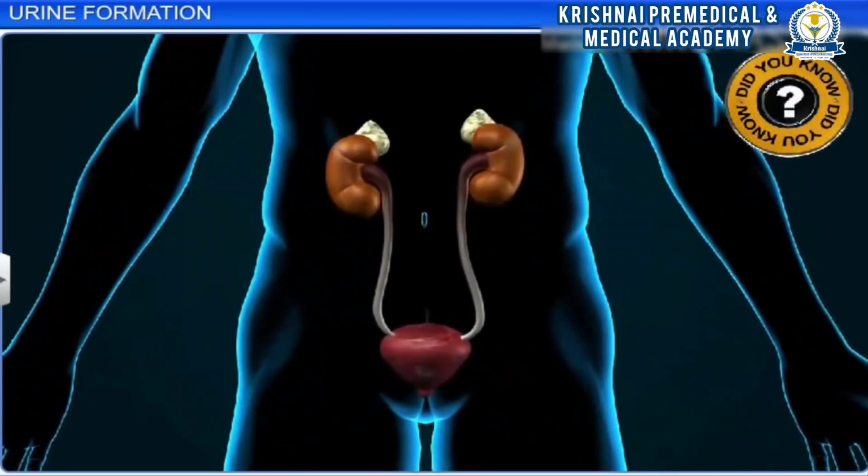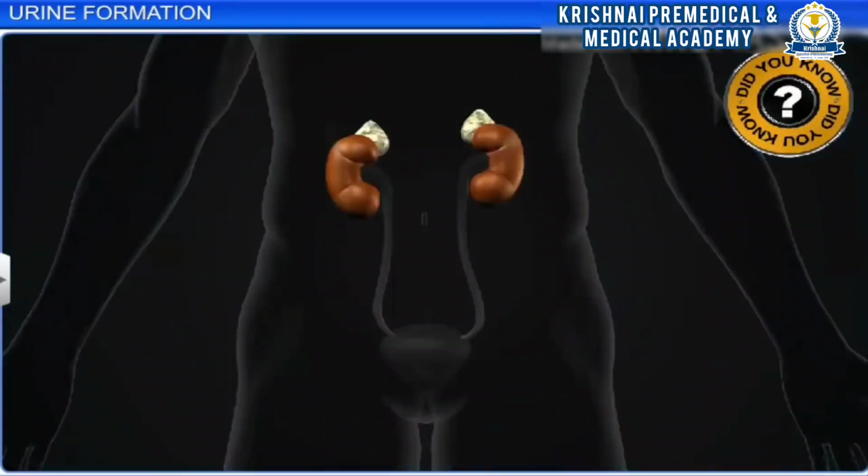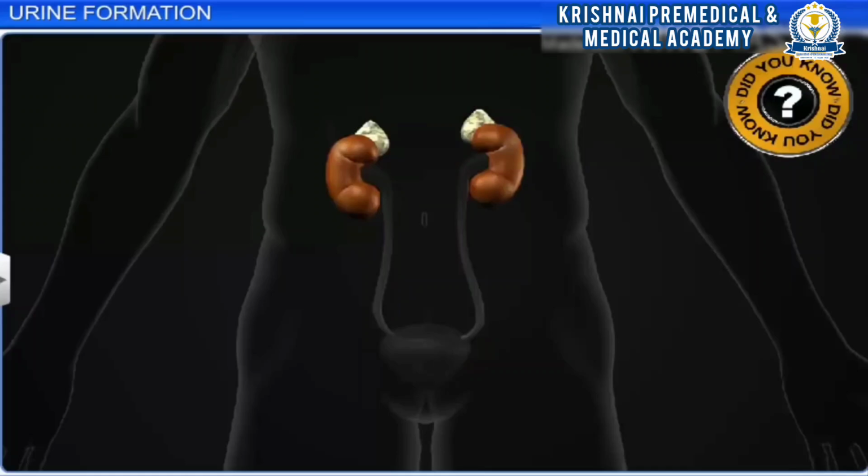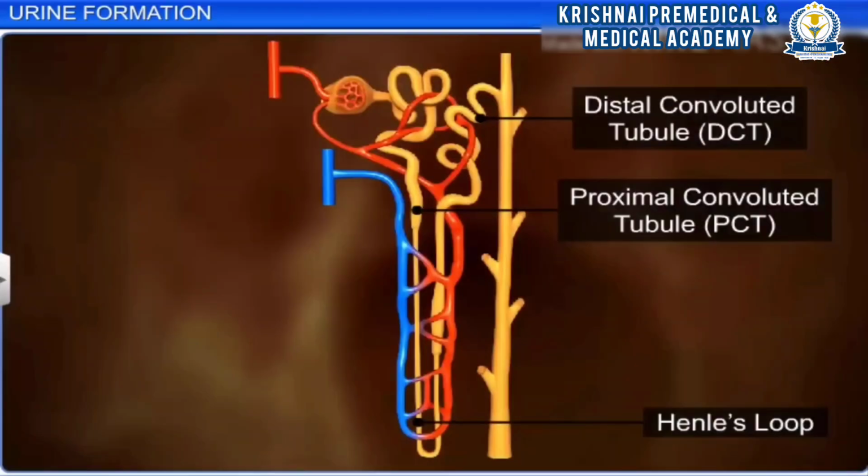Did you know that of the 180 liters of glomerular filtrate formed per day, the amount of urine released is just 1.5 liters? This is because about 99% of the filtrate is reabsorbed in the renal tubule during the process of reabsorption.